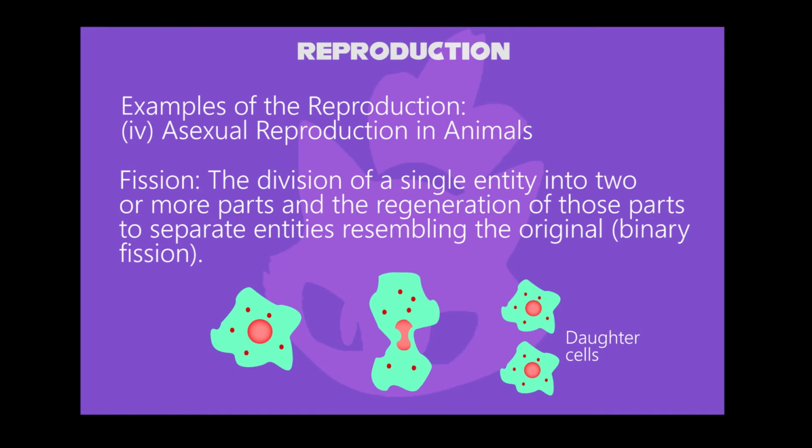Then in the next step, the amoeba cell starts dividing into 2, which elongates the cytoplasm and nucleus. And at the final step, 2 daughter cells are formed. Then its process repeats after each step.